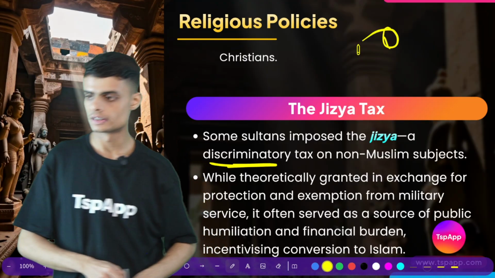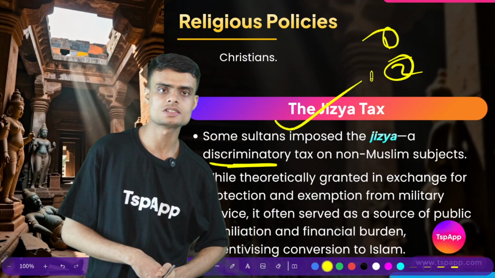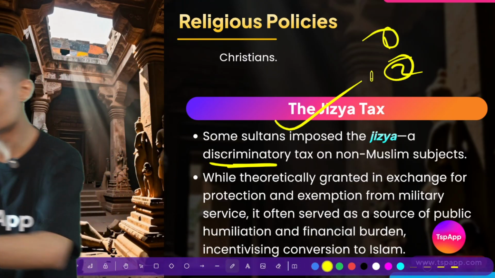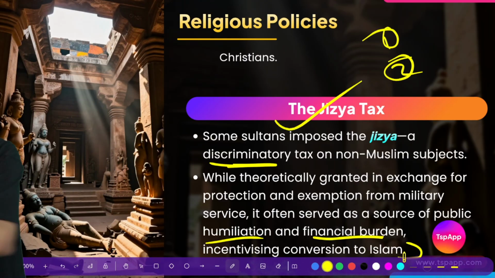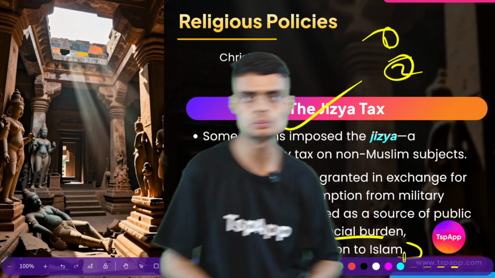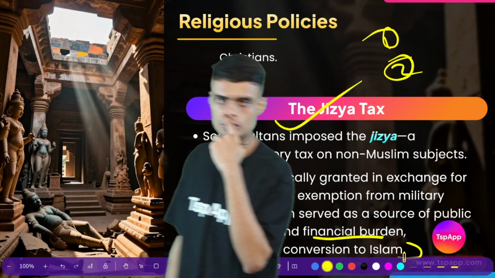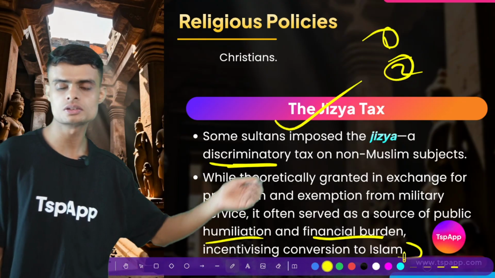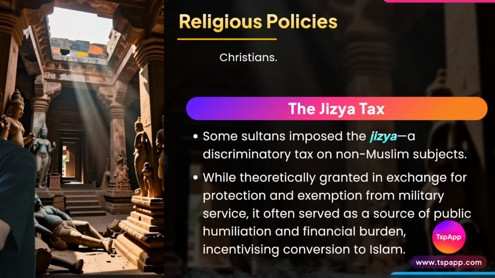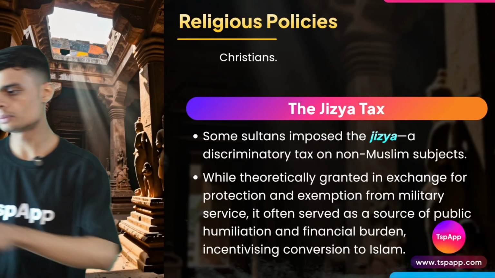But the second reason why we have a special name, jizya tax, is that this tax was imposed for humiliation, financial burden, and incentivizing conversion to Islam, so that those people who do not want to pay the tax can convert to Islam, they can become Muslim, then they will not have to pay the tax. So this is the reason why we have jizya tax being introduced in this time period. And these are the religious policies which were adopted by the Delhi Sultans. I hope you have understood.